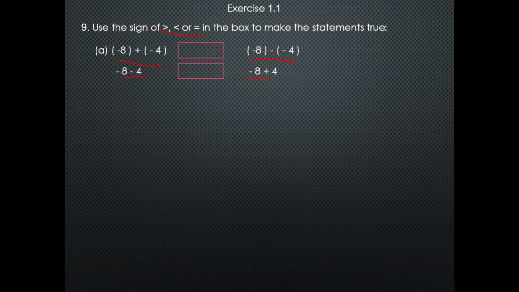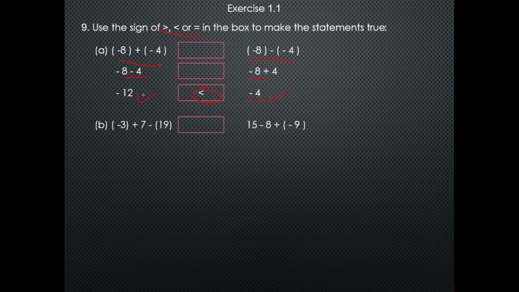These two numbers are negative numbers, so I will add them and put the negative symbol. So minus 12. And here one is positive, one is negative, so we will subtract 4 from 8, which is 4, and take the symbol of the highest number, which is negative. So you can see here, this is minus 4 and this is minus 12. Minus 4 is greater than minus 12, hence I will put here the symbol less than... minus 4 is greater than minus 12.